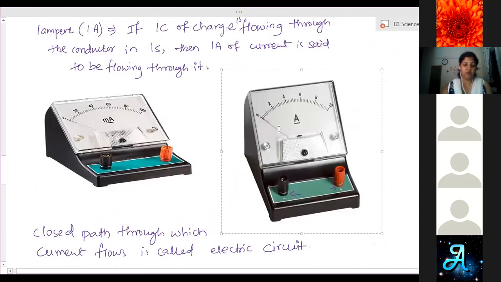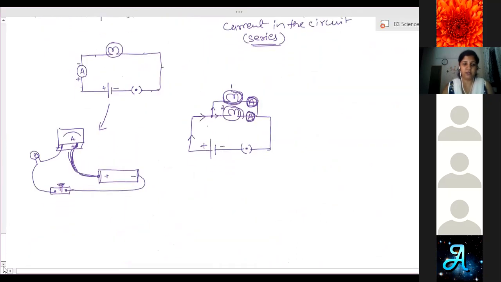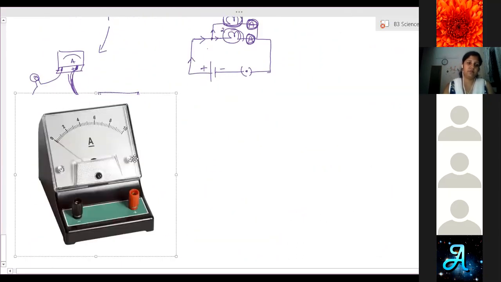Now, come back to the ammeter part. What are the things you need to know from the ammeter by seeing it? This is the ammeter. This is the positive terminal and this is the negative terminal, where we connect the wire from the battery or any device, and then further connection has to be done. Now here you can see a needle, a thin thread-like structure. So this is an arrow, and this is a scale.